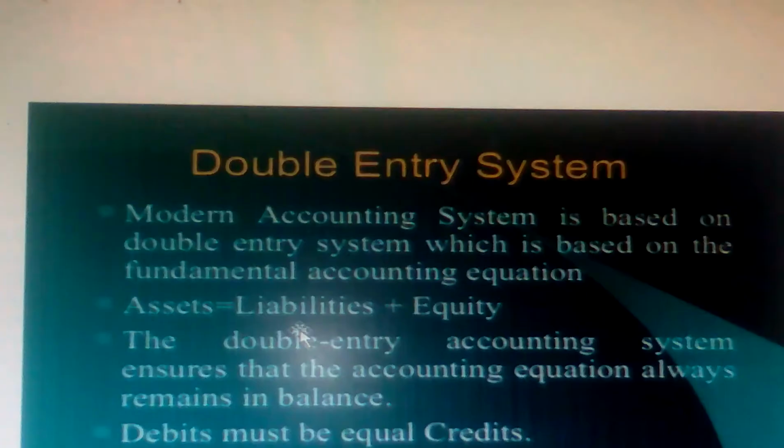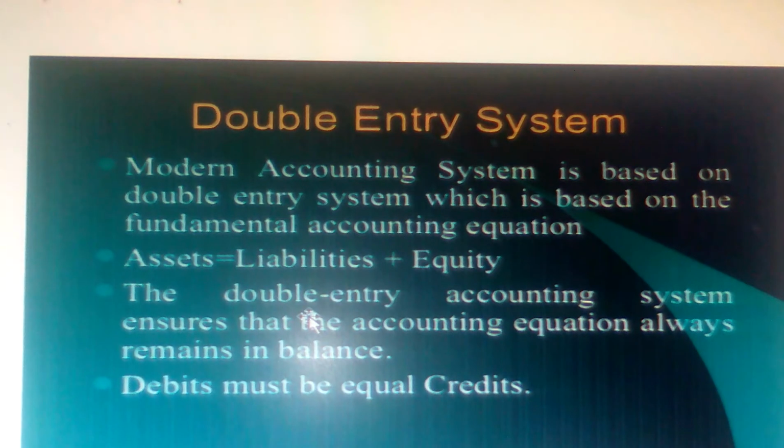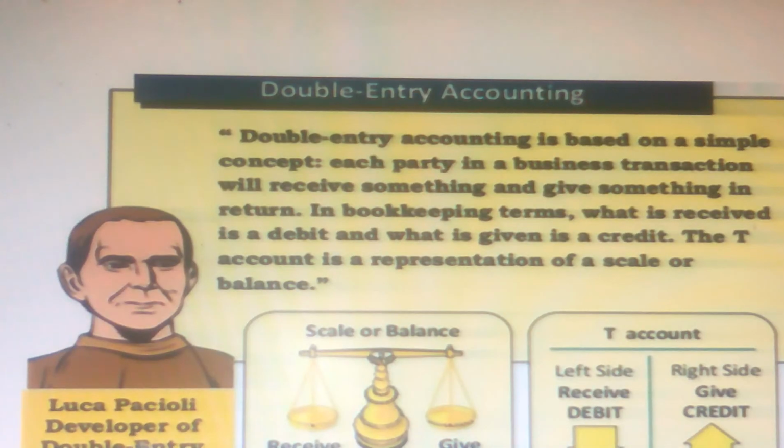As you know already, the double entry system is a modern accounting system. It is based on the fundamental accounting equation, correct? It's nothing but assets equal to liabilities plus equity. So the double entry accounting system ensures that the accounting equation always remains in balance, correct? So debits must equal credits. As you already discussed in the first class, who is the introducer of double entry accounting? Luca Pacioli, developer of double entry accounting, the father of accounting.